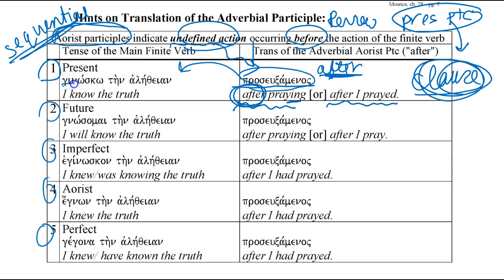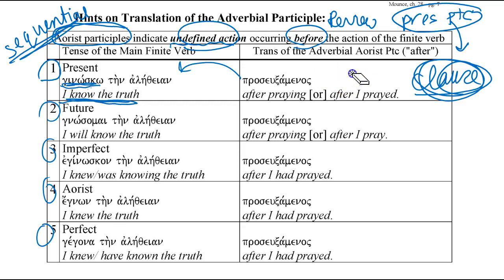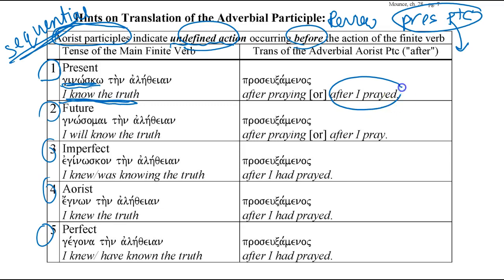So watch what's happening here. The main verb is "I know the truth," ginosko ten aletheian. That's the action of the main verb. When I translate prosuxamenos, I have to show that praying happens before I know the truth. And so the way I translate this is "after I prayed." I did the praying first, so after I prayed, I know the truth, or I know the truth after I prayed.